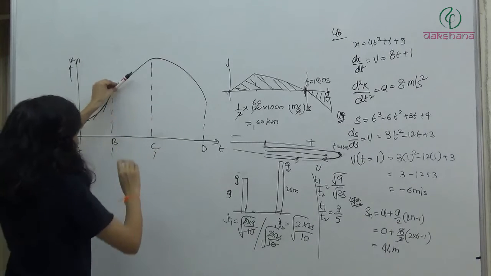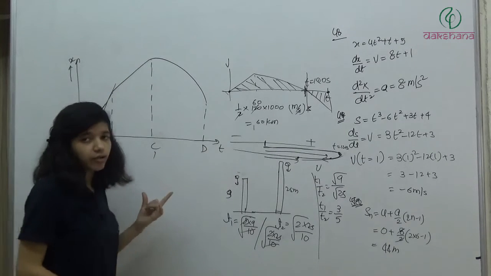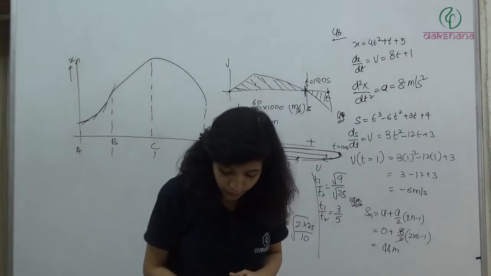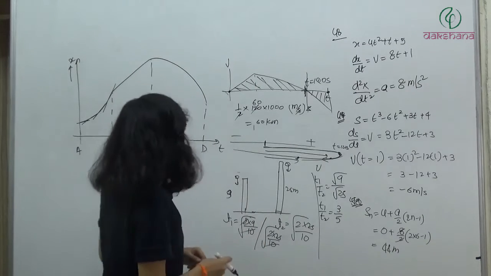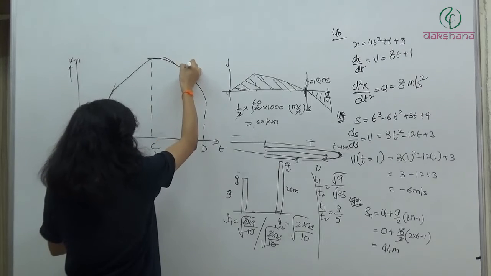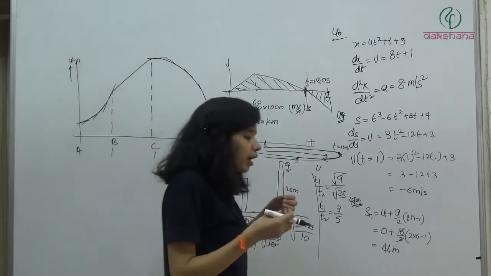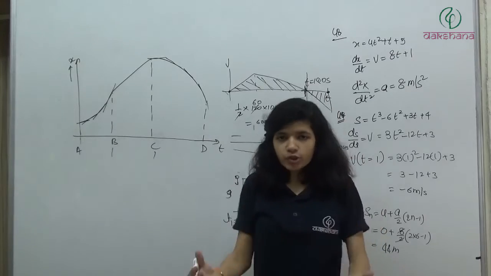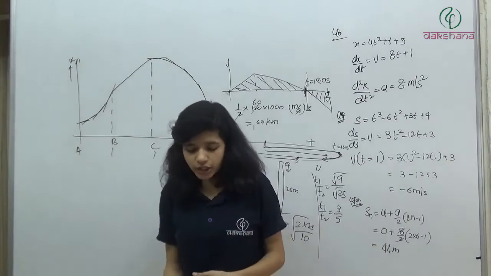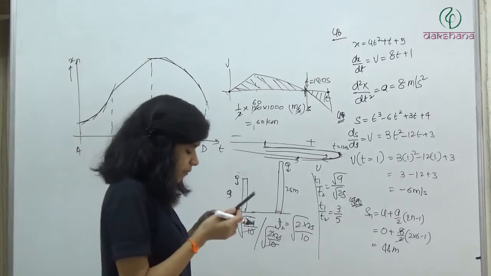The slope is not changing. It means velocity is constant. So for interval BC, we have a constant velocity. Then CD. Again in CD velocity is, first it was 0, it is decreasing, decreasing, decreasing. है ना? Negative में decreasing मतलब आपकी velocity का magnitude increase हो रहा है, but it has a negative direction. So constant velocity is for interval BC.